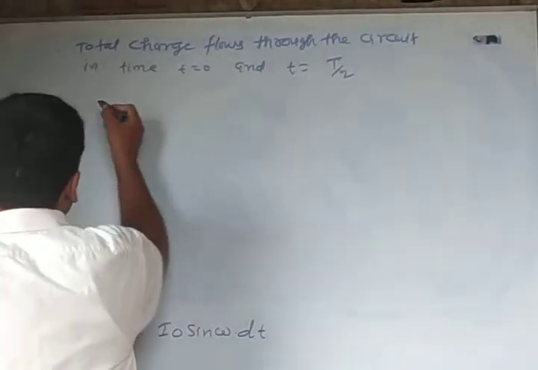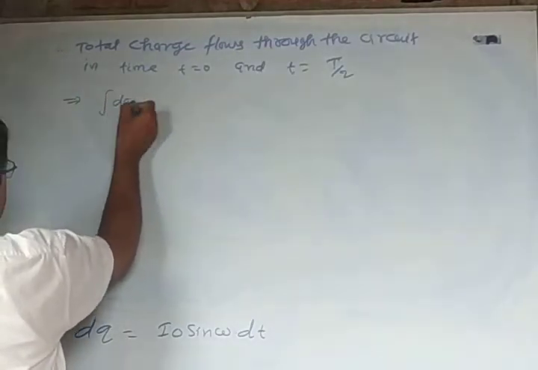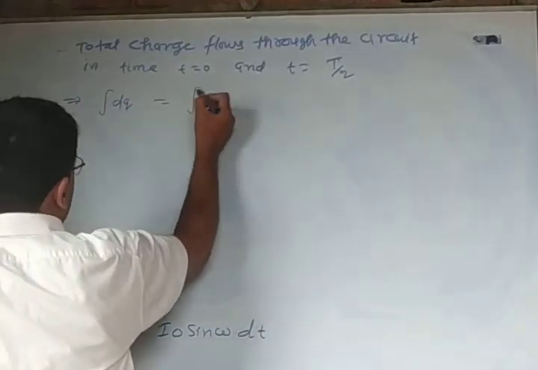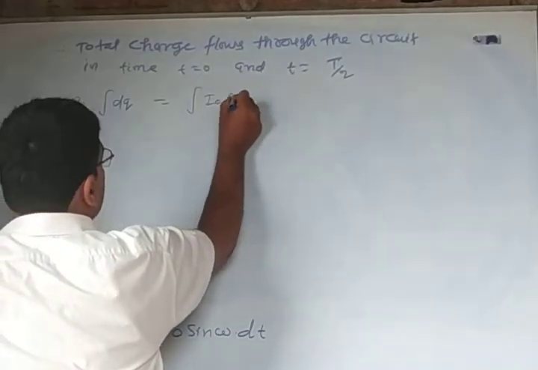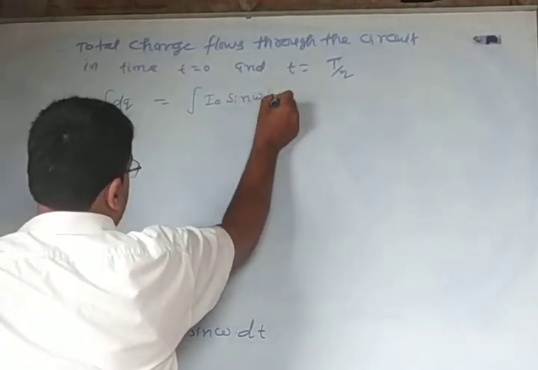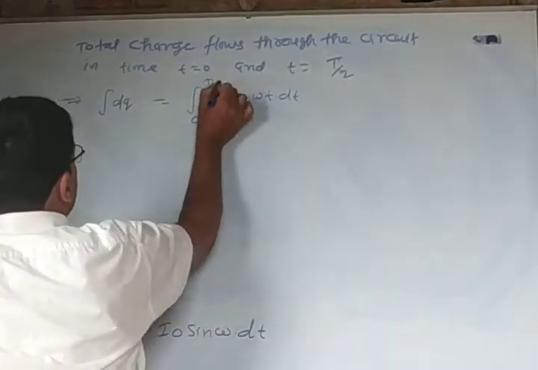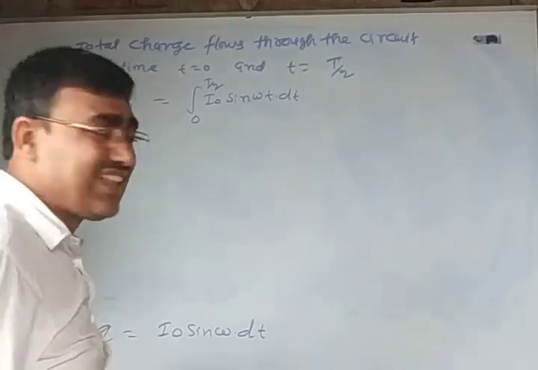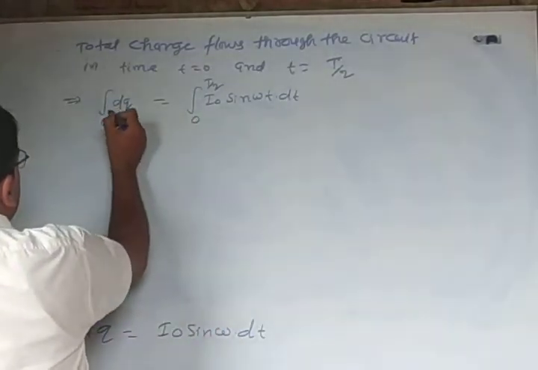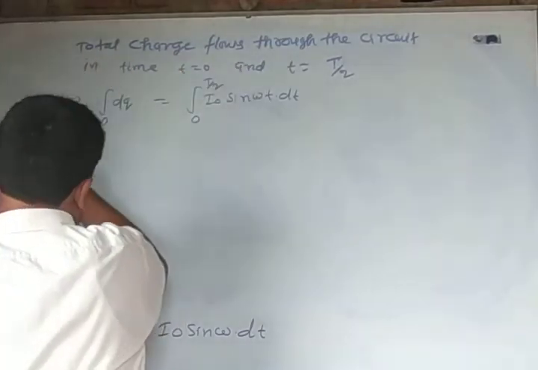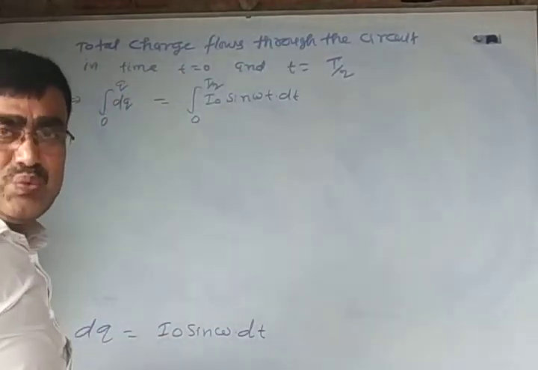That implies, integrating both sides, we have integral of I naught sin omega t into dt from 0 to T by 2. If time is 0, then charge is also 0. If time is T by 2, then charge is q.